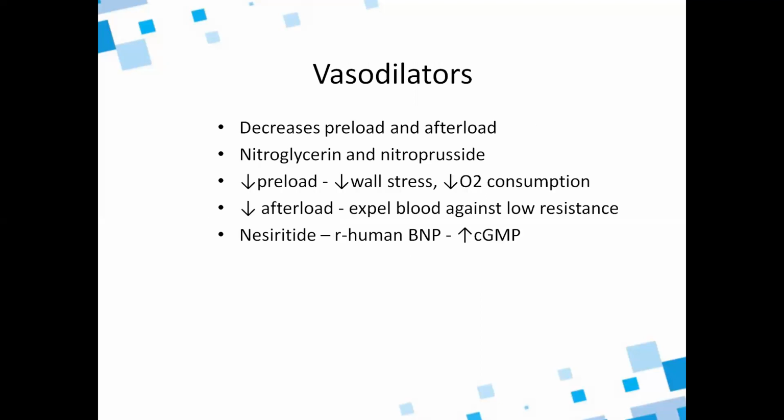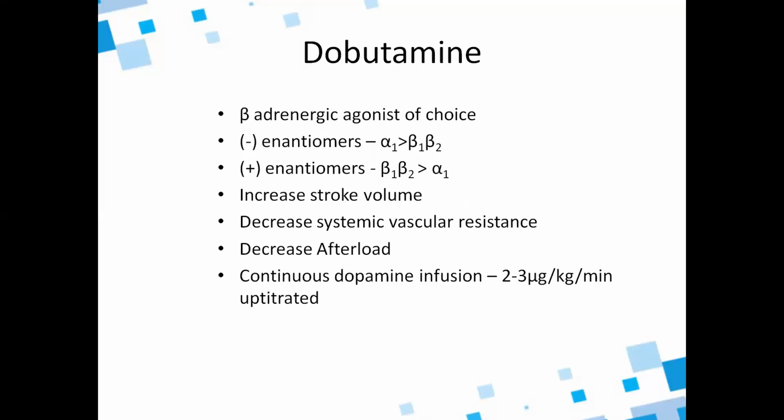And vasodilators decrease the preload and afterload. So the drugs nitroglycerin and nitroprusside can be given. They decrease the preload, decrease the wall stress and decrease the O2 consumption. They decrease the afterload, because of which the heart expels the blood against low resistance. The drug nesiritide, or human brain natriuretic peptide, increases the cGMP.